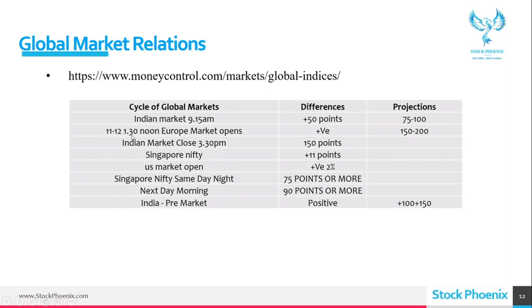And at 11 to 12 or 1:30 noon, have you experienced this? First half, second half, a market may differ sometimes. First half will be green, second half will be opposite to it. First half will be red, second half opposite to it. And in some cases, first half will be green, second half will be dark green, that is, it is beautifully green, like it is going high and high. Sometimes first half will be red, second half will be bleeding like anything. So, what is the reason that after lunchtime, or 12 o'clock or 1:30, why there is a change?